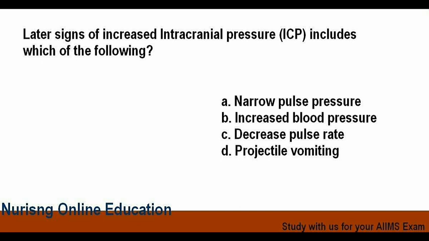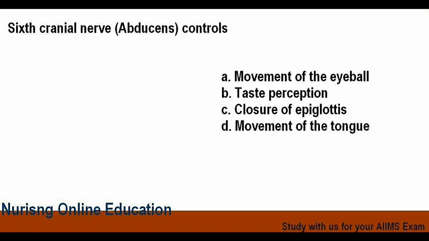Later sign of increased intracranial pressure include which of the following? Options are option A narrow pulse pressure, option B increased blood pressure, option C decreased pulse rate, and option D projectile vomiting. Answer is option D, that is projectile vomiting.